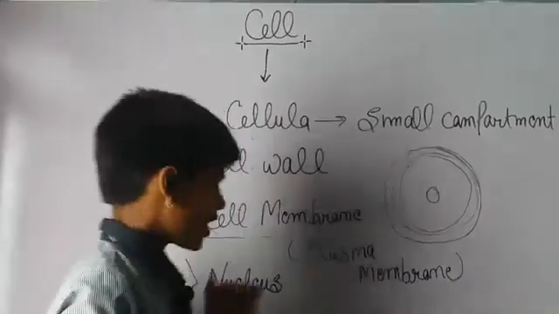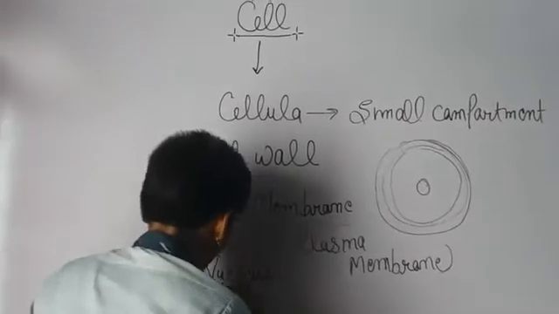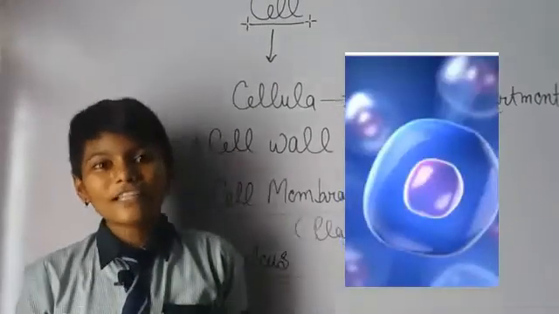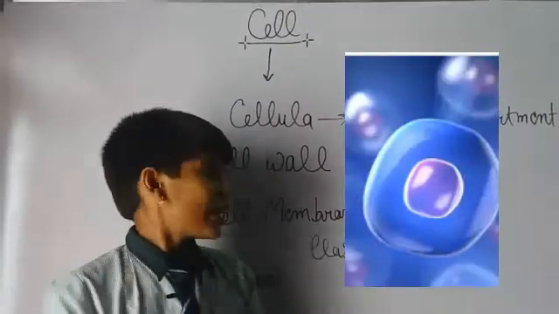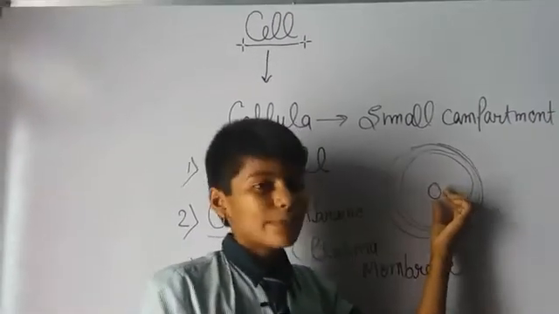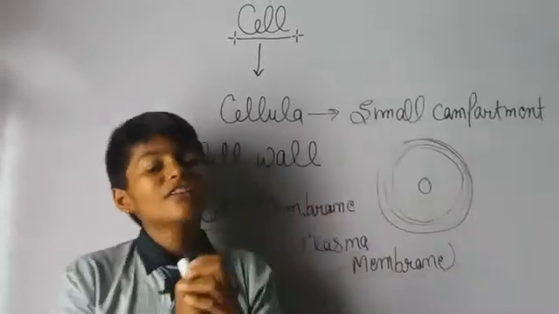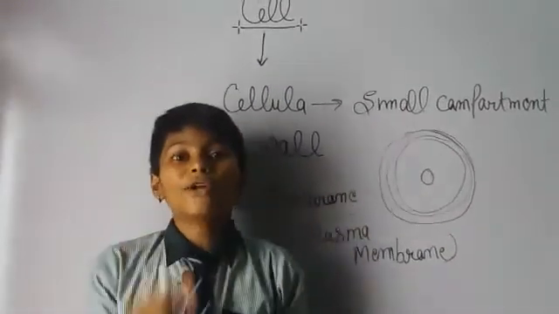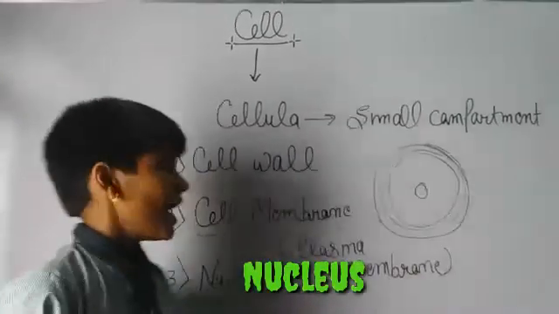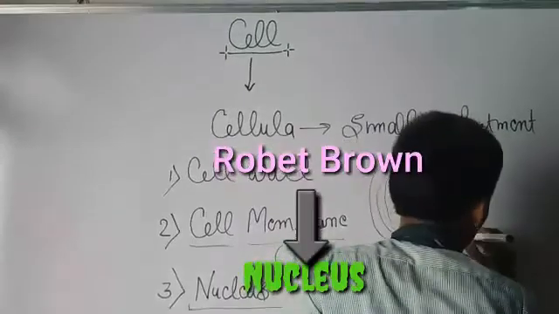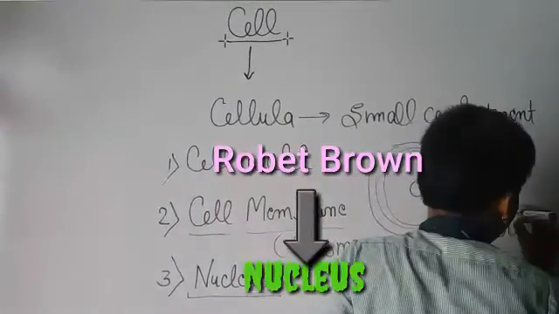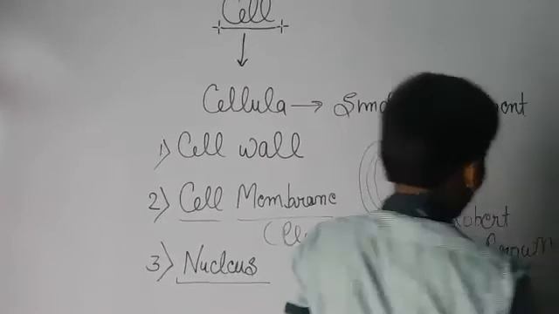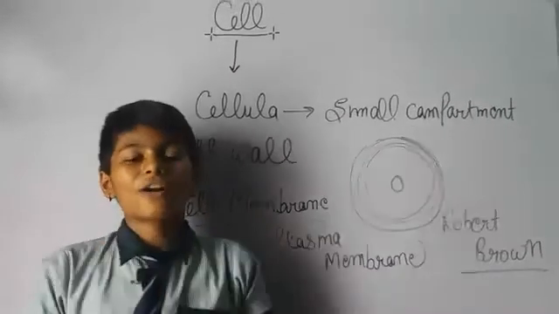Now let's discuss a very important part of the cell, that is the nucleus. The nucleus is present in the middle and it controls the whole cell. The nucleus was discovered by a great scientist, Robert Brown.